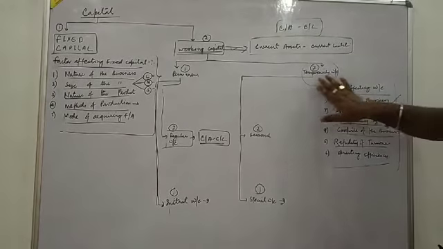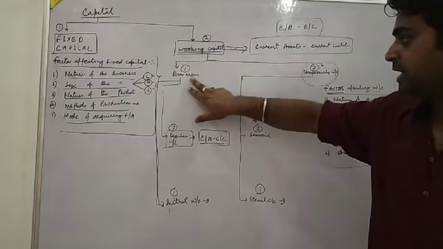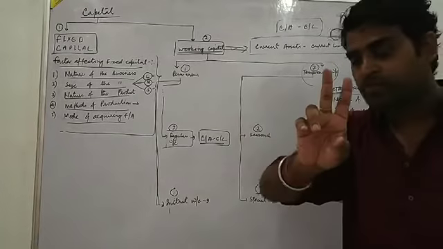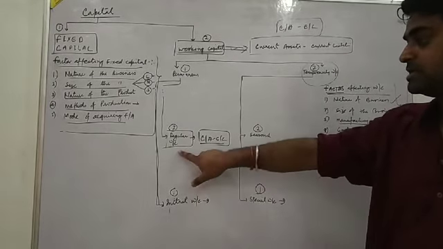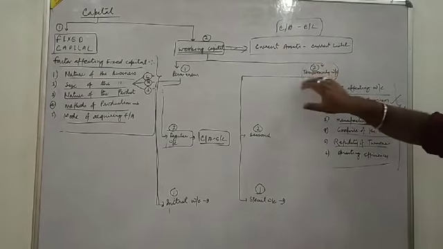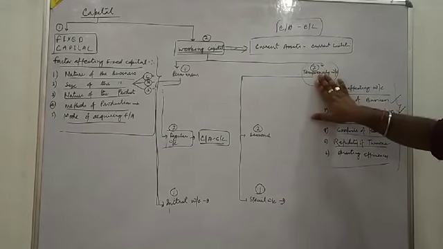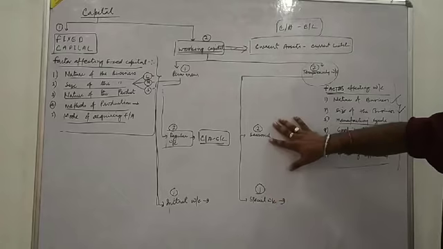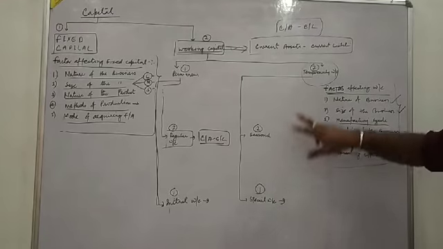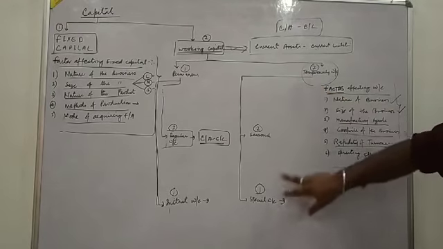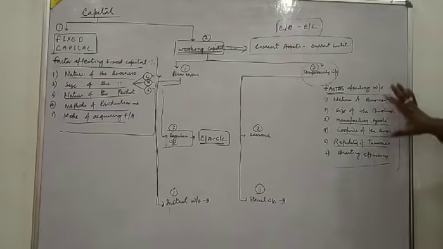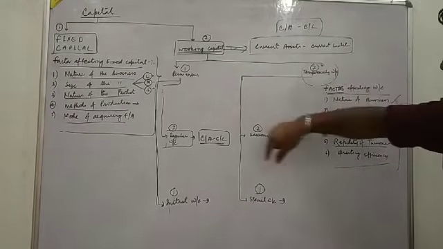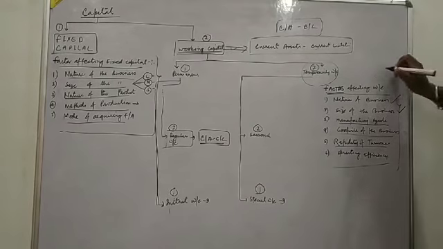Permanent working capital has initial working capital and regular working capital. Temporary working capital has special working capital and seasonal working capital. Then the factors affecting working capital, which affect the whole working capital.